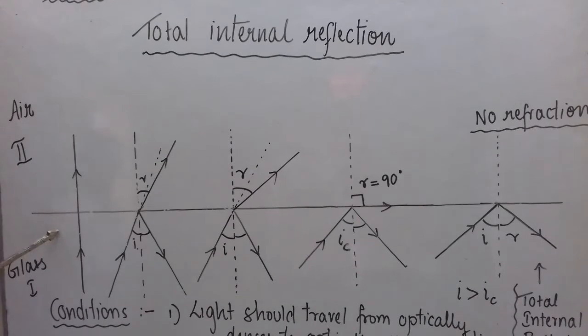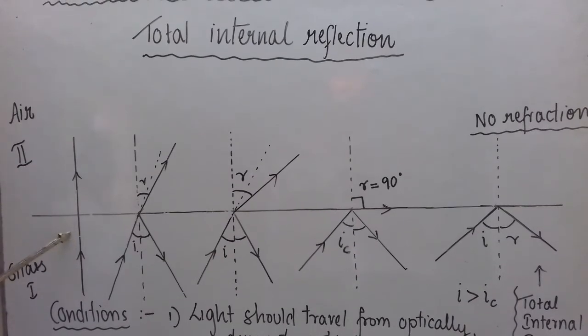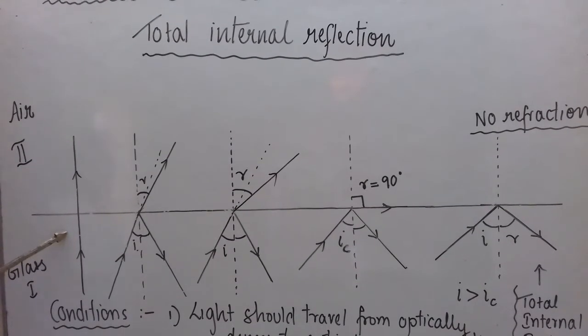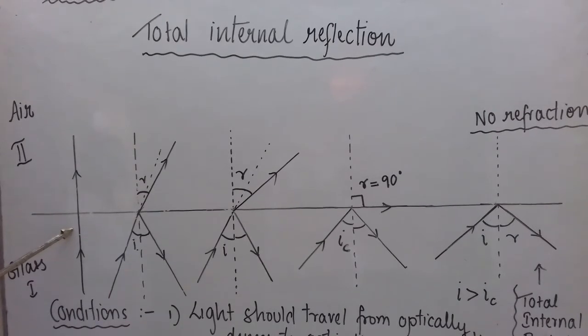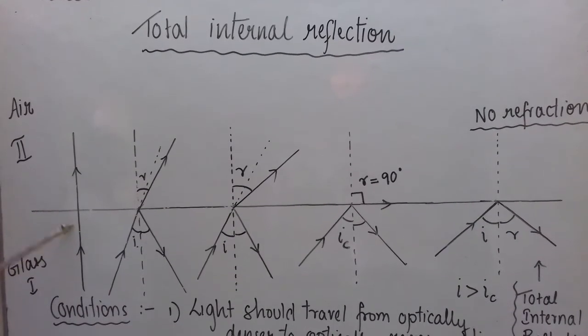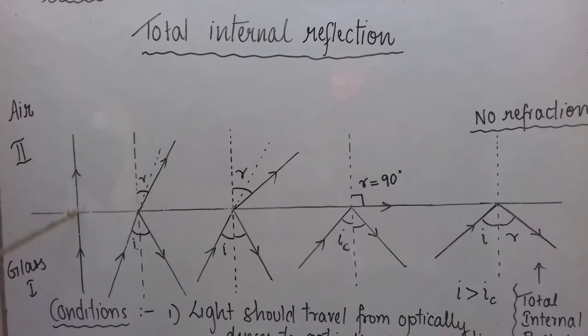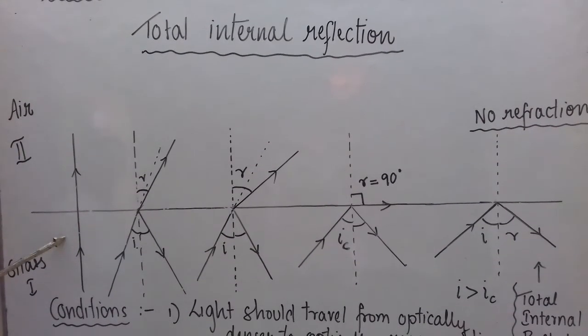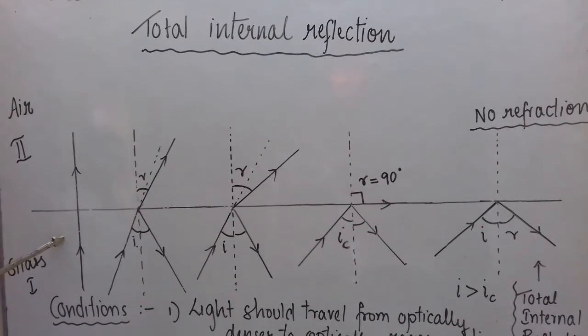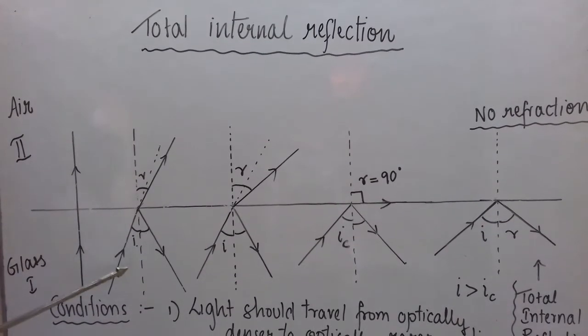Okay. Now let us see, here what is the value of I? Angle of incidence is 0, because angle of incidence is the angle between the incident ray and the normal. So here the normal and the incident ray are lying on the same line. So I is equal to 0 degree. Let us increase the angle of incidence as I have shown here.